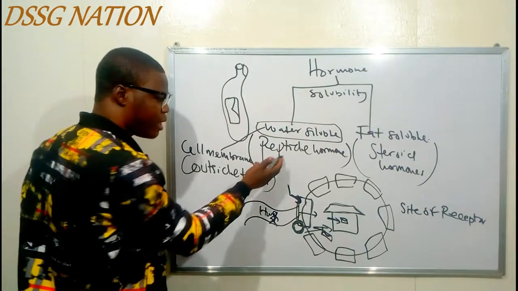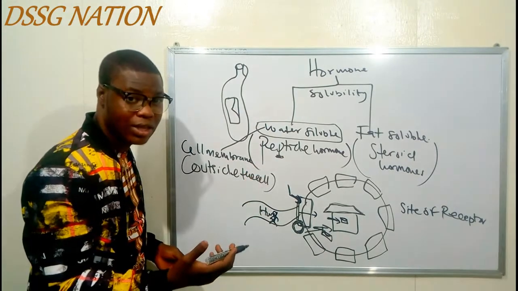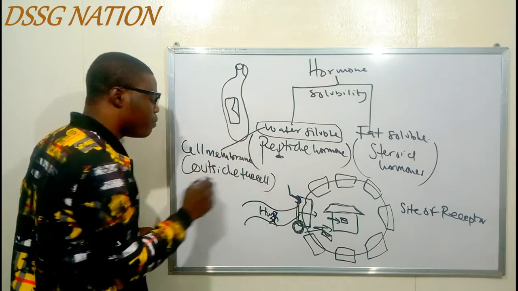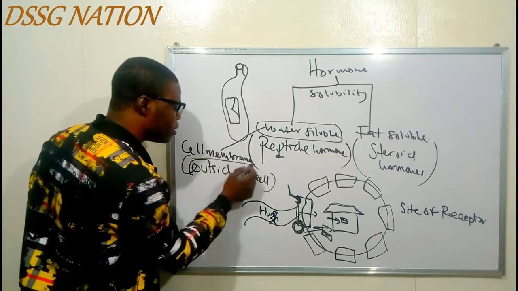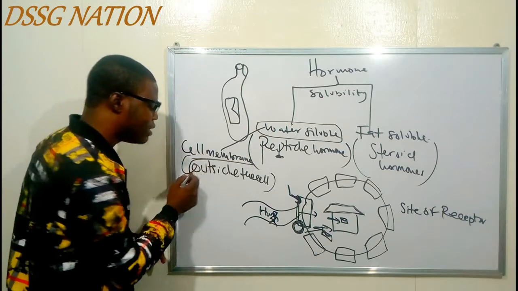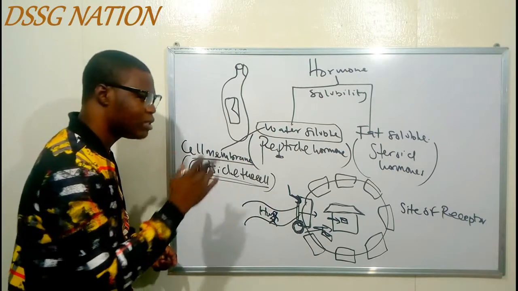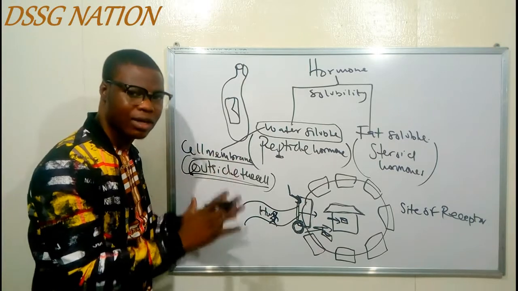So, an example of a peptide hormone is what? Your growth hormone, right? It means your growth hormone binds with the cell membrane. So the receptor site is outside the cell. What's the meaning of receptor? I'm going to talk more about it when I clear the word.